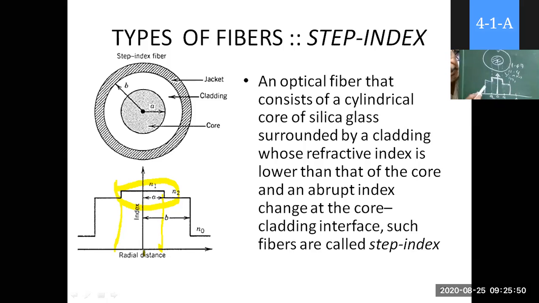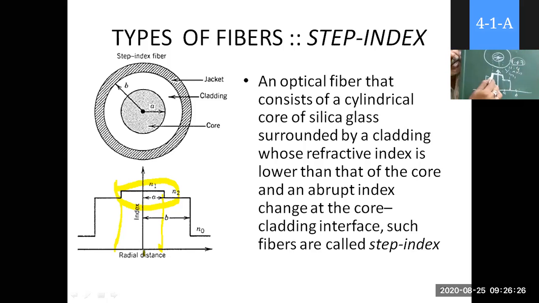Fine. This figure means the center line is the y-axis. On the right side of the y-axis, up to point A, the radius point A, we have the core. Similarly, this side is also core. This particular y-axis line N1 represents the magnitude. The magnitude is 1.47, for example. So 1.47 is the magnitude of N1.